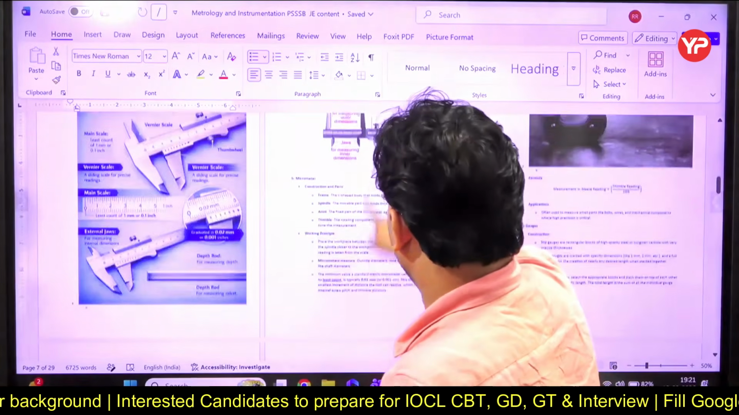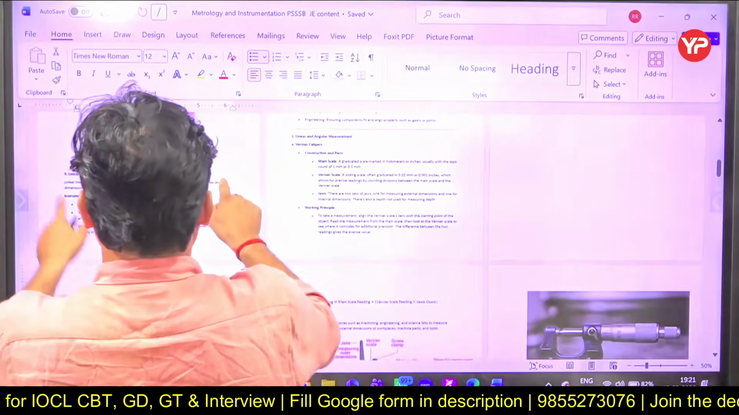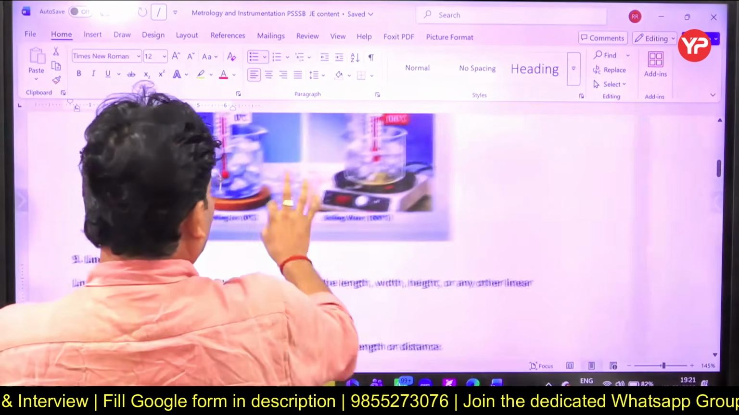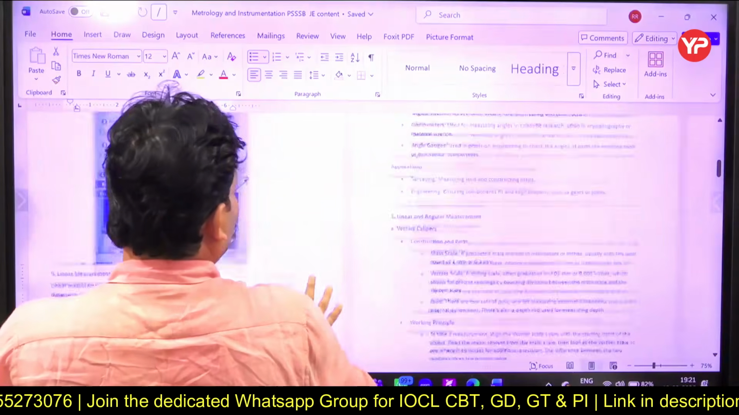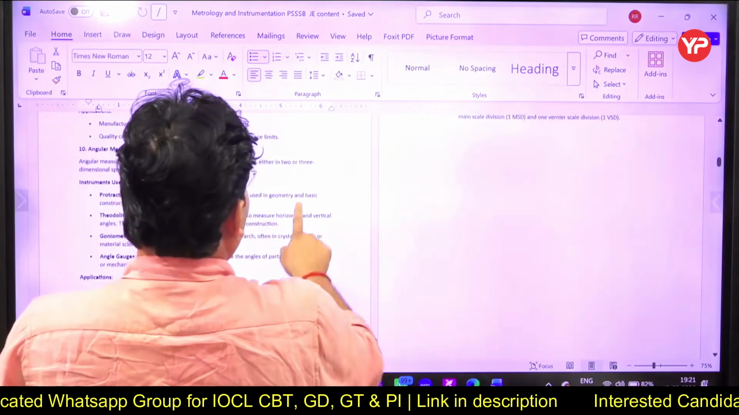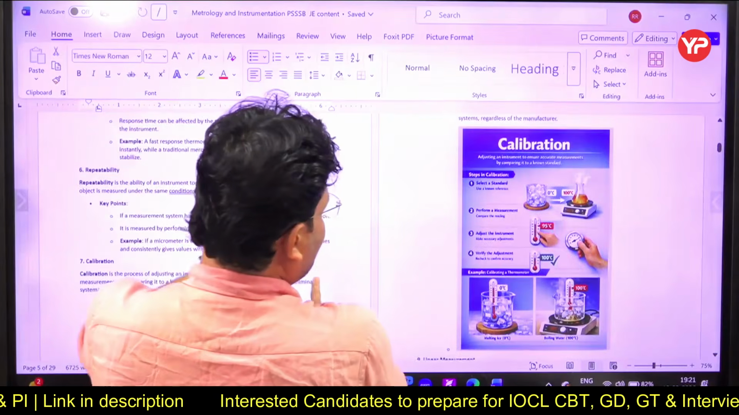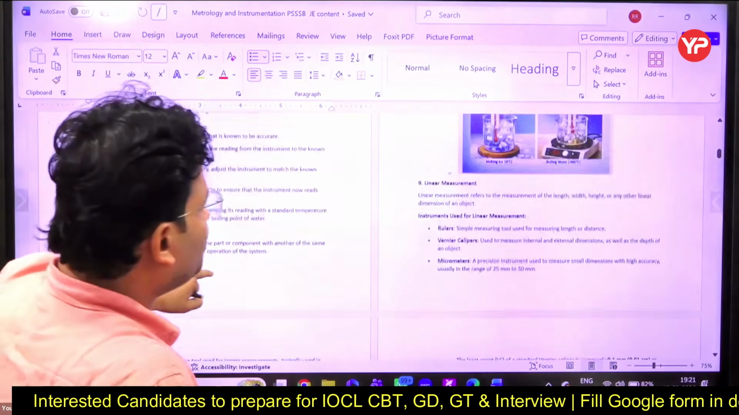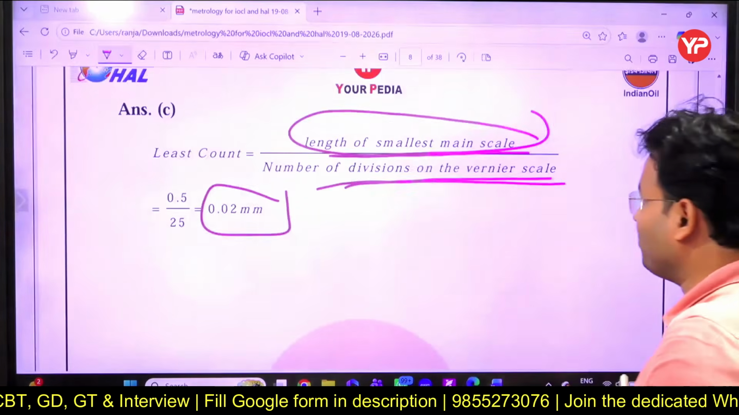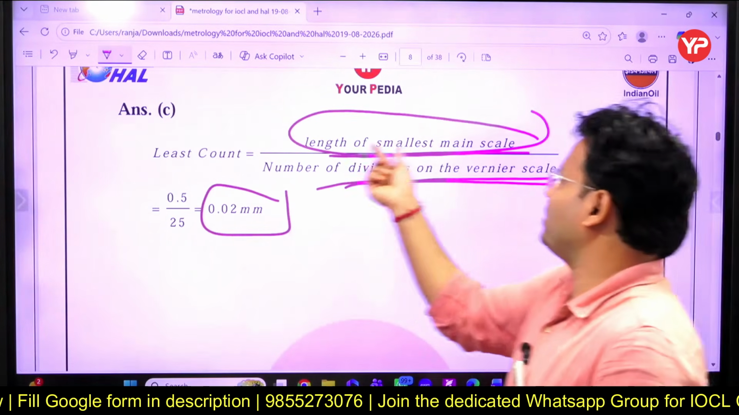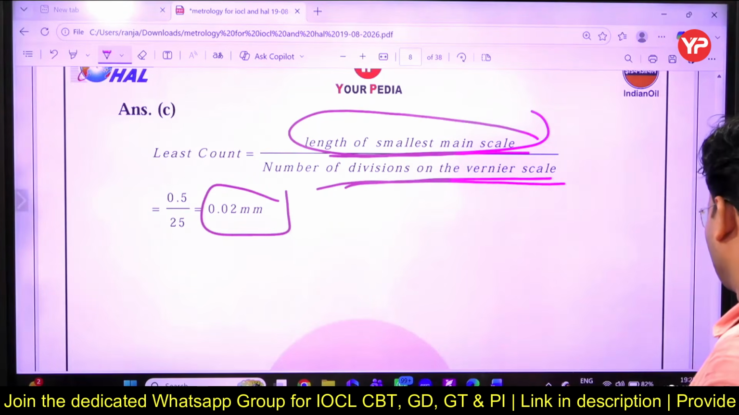Okay, this will not be visible, I think. Right, so let's see in the next question. So please try to remember that, right? Least count is the length of the smallest main scale division upon the number of divisions on the vernier scale, and by that we get the least count.